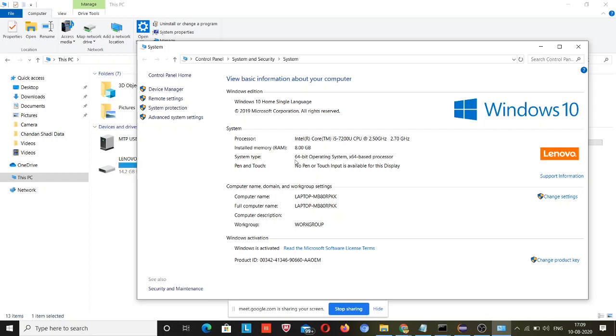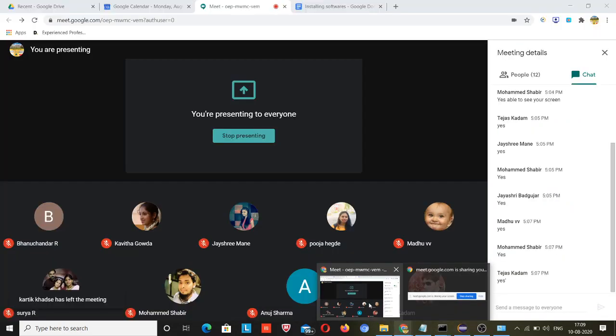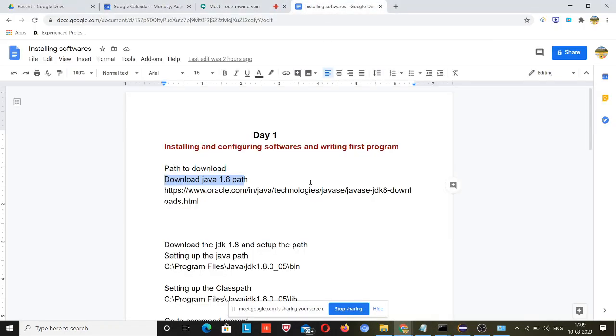I have shared 64-bit Java in your Google Drives. If anybody has a 32-bit system, just follow this link and download 32-bit. This is the link to download 32-bit Java.